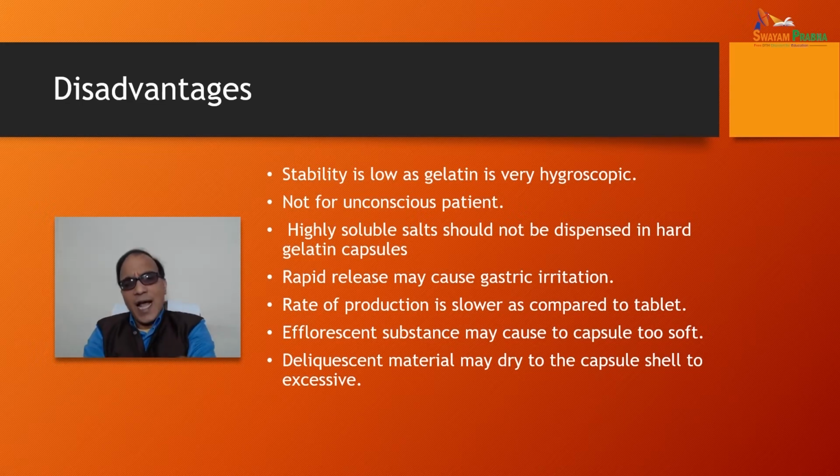Rate of production is slower as compared to the tablet, again because tablet production is completely automated. Effervescent substances may make the capsule too soft. Deliquescent material may draw moisture from the capsule shell excessively. So these were some limitations of the capsule shell. In spite of various advantages as compared to other solid and liquid dosage forms, some limitations are there.